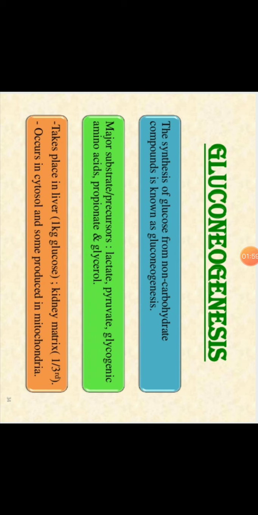What are the major substrates of gluconeogenesis? The main substrates are pyruvate, then lactate, then some glucogenic amino acids like glycine and alanine, then propionate and glycerol. This means from pyruvate glucose can be formed, from lactate glucose can be formed, from alanine and glycine glucose can be formed, and from propionate and glycerol glucose can be formed. So these are the basic substrates of gluconeogenesis.